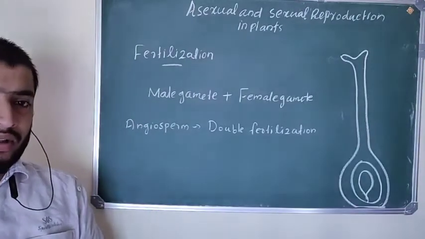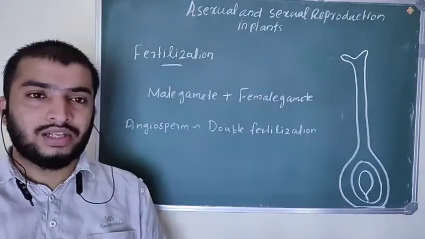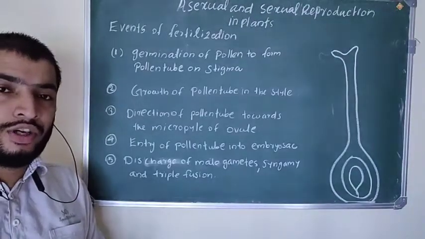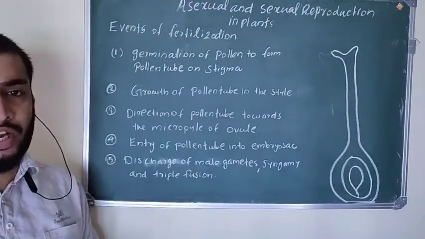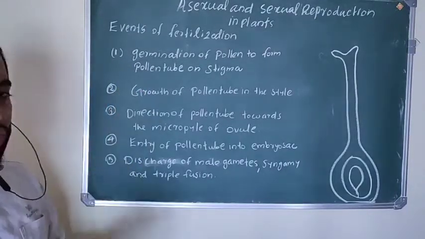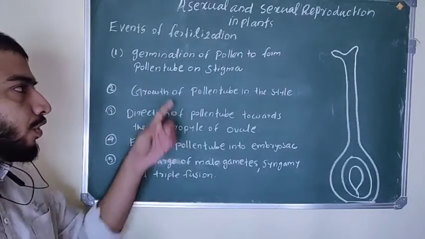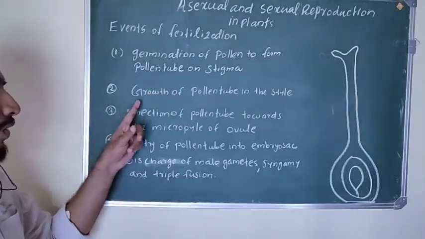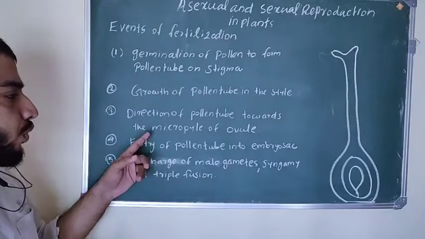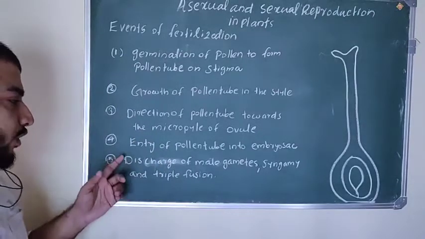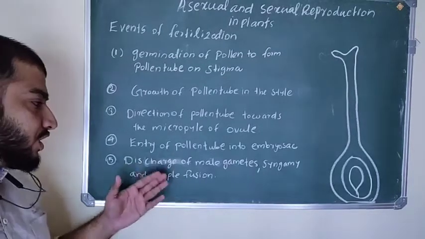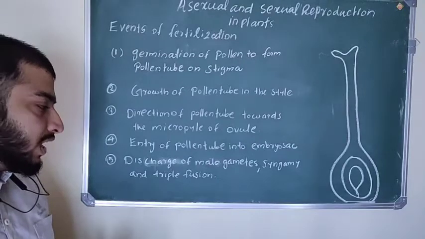Then let's study the events of fertilization, or the stages of double fertilization. The first step, germination of pollen to form pollen tube on the stigma. Second stage, growth of pollen tube in the style. Third stage, direction of pollen tube towards the micropyle of the ovule. Fourth, entry of pollen tube into the embryo sac. And fifth stage, discharge of male gametes, syngamy and triple fusion.